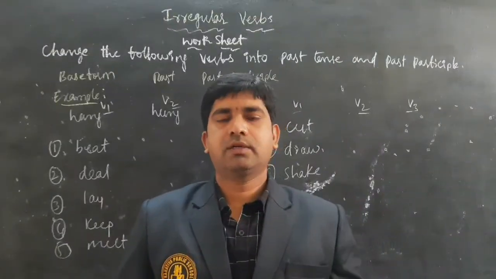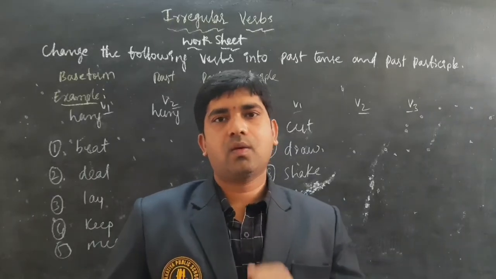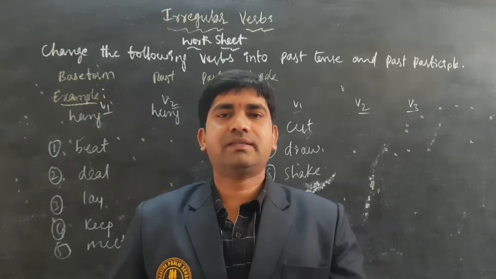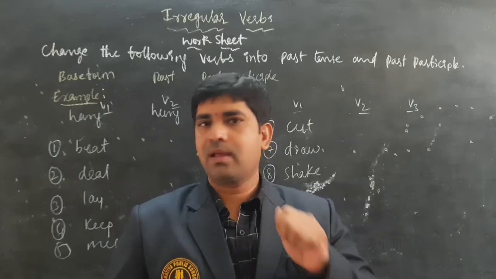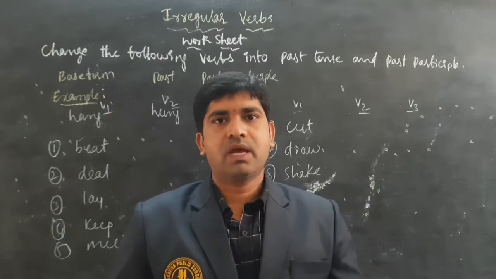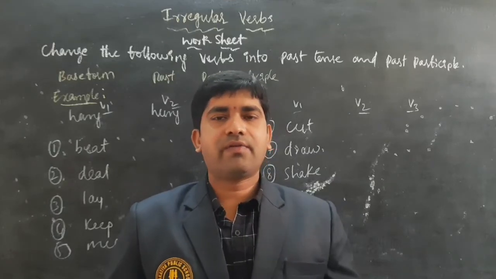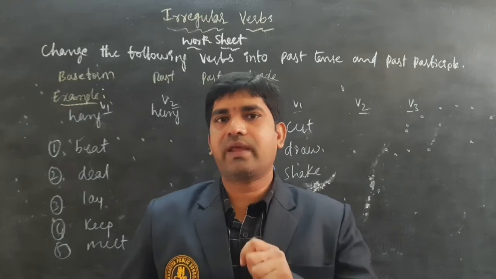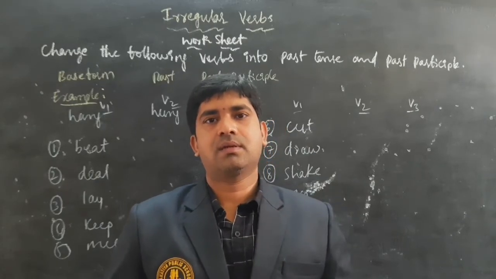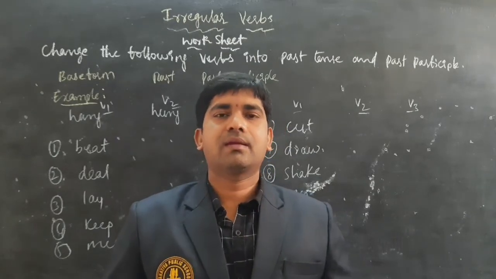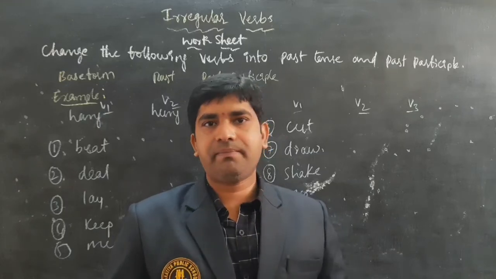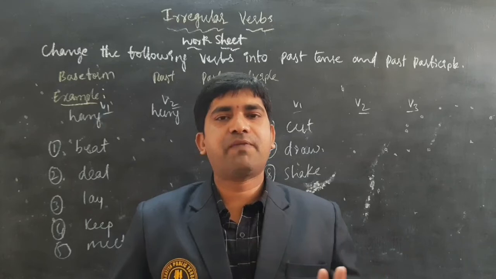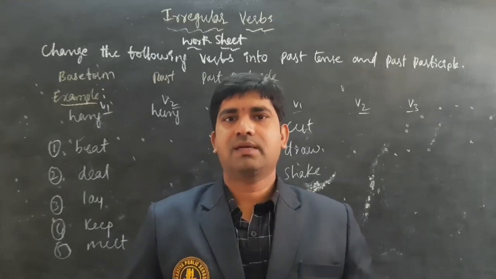Now you learned what irregular verbs are and how we form past tense and past participle for these verbs. We also learned that we have three types of verb forms in irregulars: all three forms the same, any two forms the same, and all three forms different.